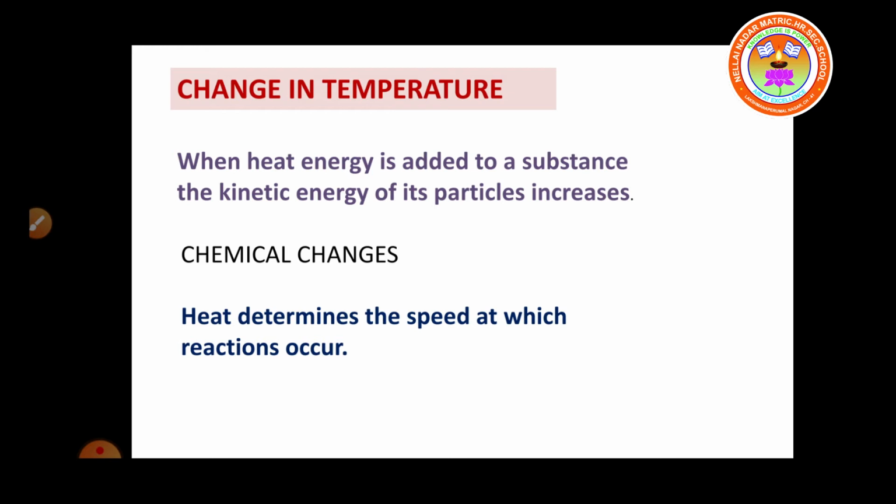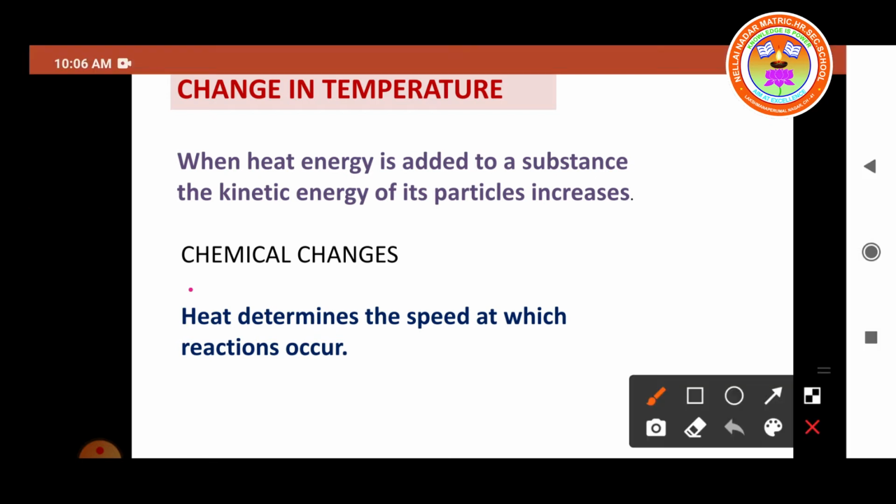And the next one is chemical changes. Since heat is a form of energy, it plays a major role in chemical changes. In some cases, chemical reactions need heat to begin, and heat also determines the speed at which the reactions occur.